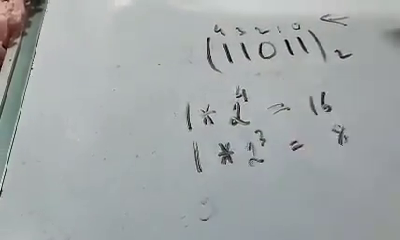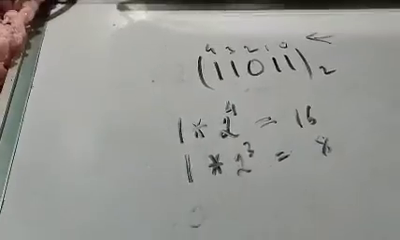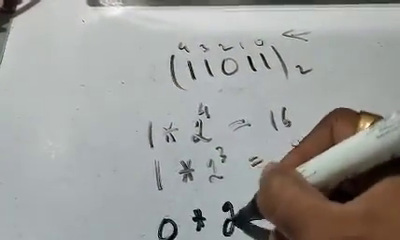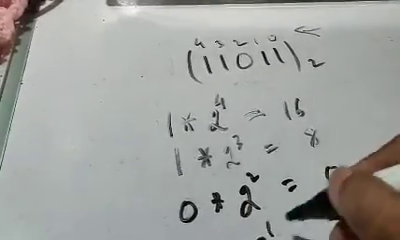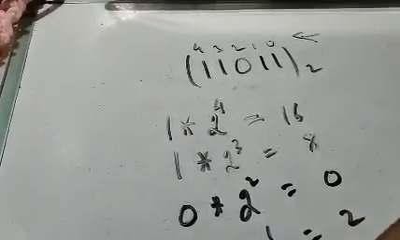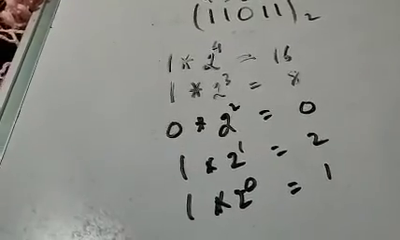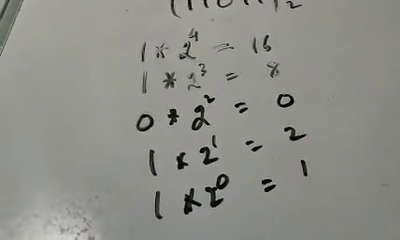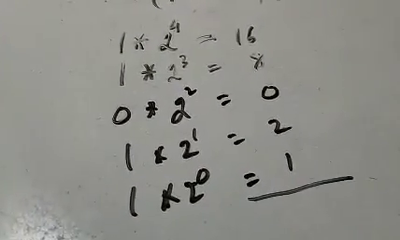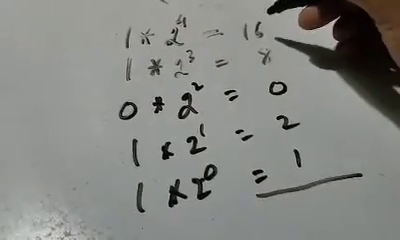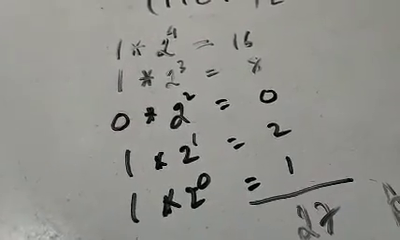Then comes 0, so 0 into 2 to the power 2 equals 0. Then you have 1 into 2 to the power 1, that is 2. Then again 1 into 2 to the power 0, that equals 1. That was the third step. Now step 4 is to add up all the numbers. So 16 plus 8 is 24, plus 2 is 26, plus 1 is 27, and that is the answer.